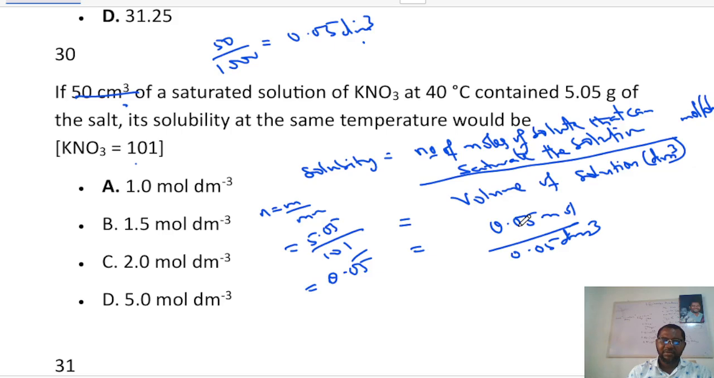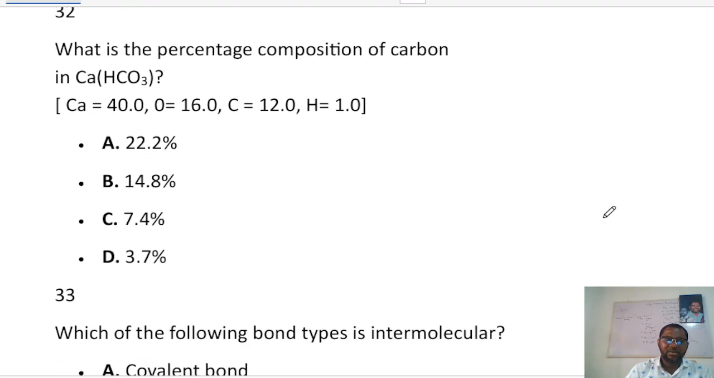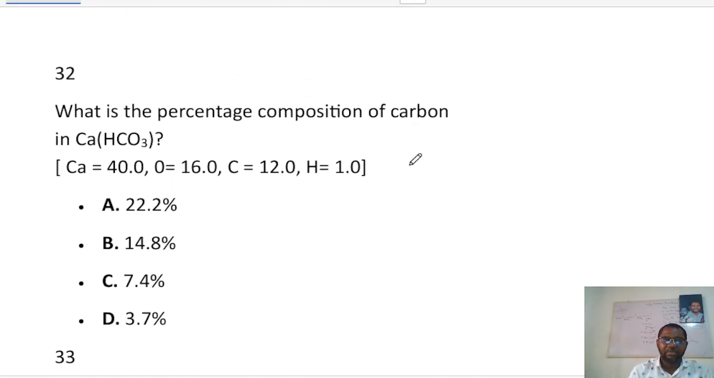So 0.05 divided by 0.05 will give us 1. So the answer is 1 mole per dm cube, which is A. Okay, I hope that makes sense. Now the next question says, which of the following elements will displace copper from a solution of copper ions? That element must be higher than copper in the electrochemical series, and the only element here that is higher is lead. Now the next one says, what is the percentage composition of carbon in CaHCO3?